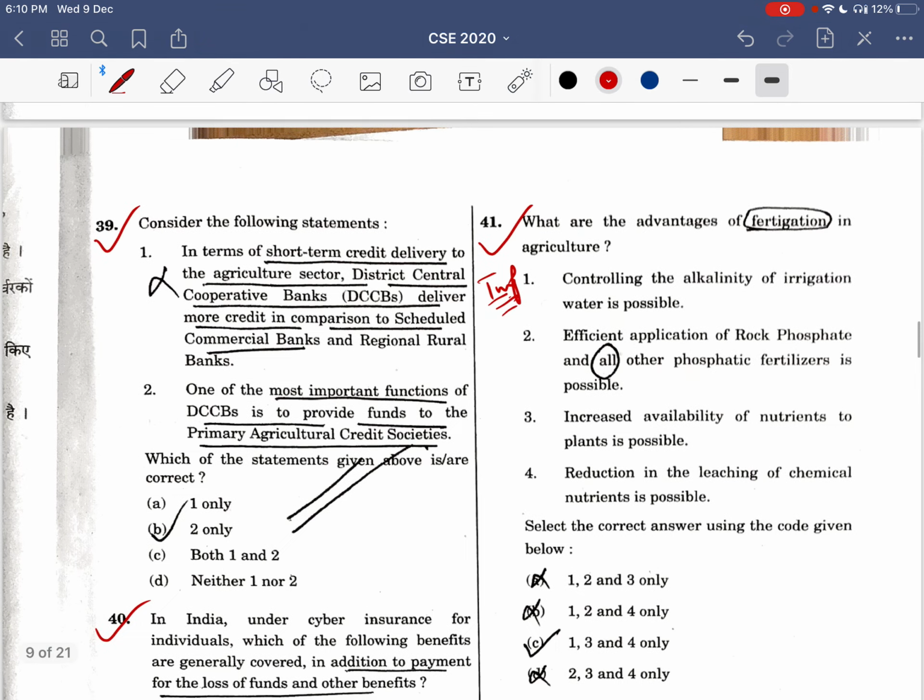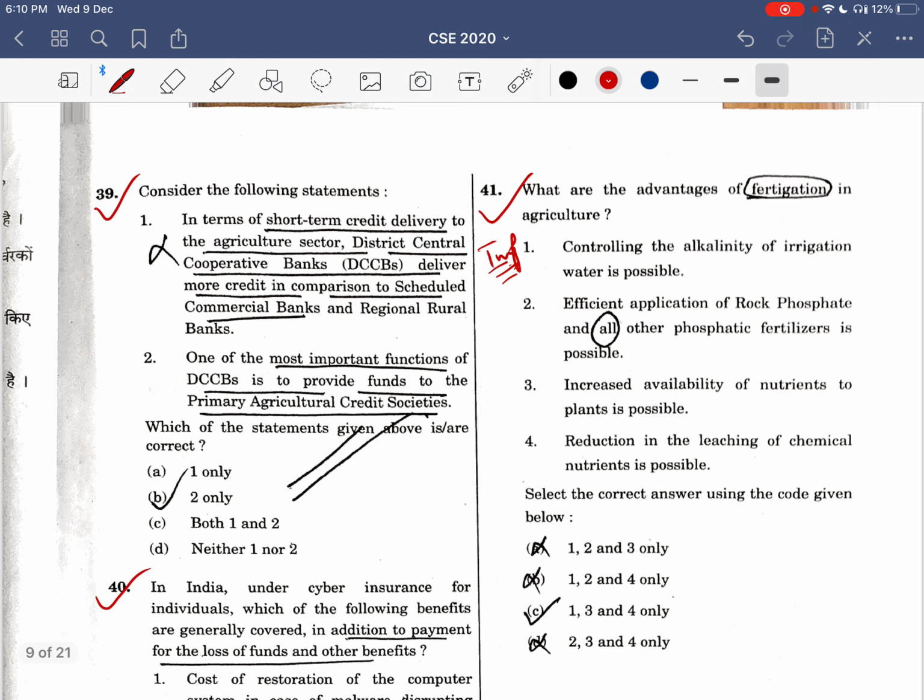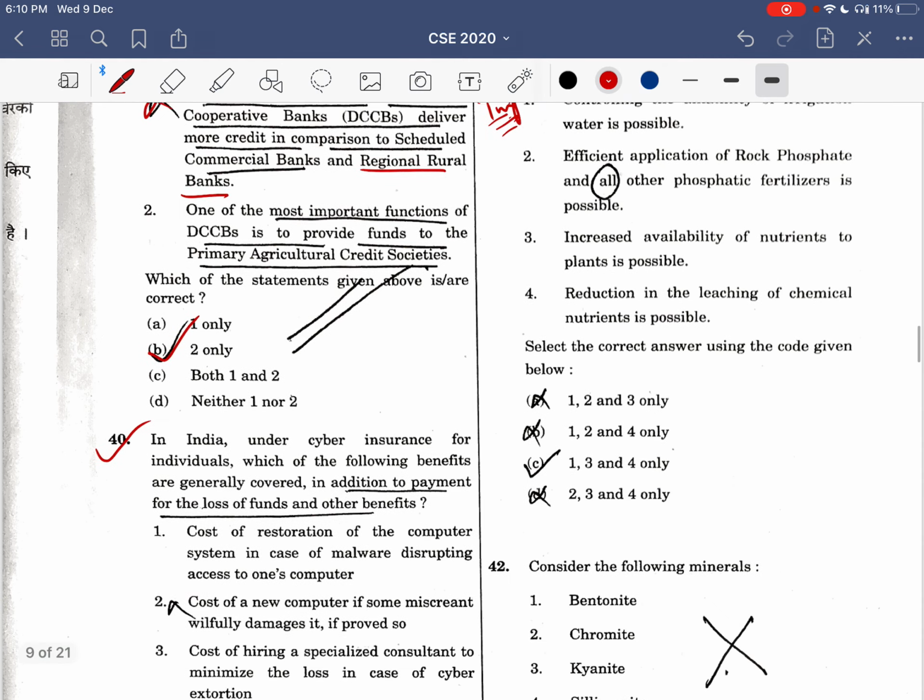Now this question: in terms of short term credit delivery to the agricultural sector, district central cooperative banks deliver more credit in comparison to scheduled commercial banks and regional rural banks. This statement was incorrect because how can a cooperative bank lend more money than a regional rural bank or a commercial bank? Obviously. So I eliminated this option A, and my option 2 was correct.